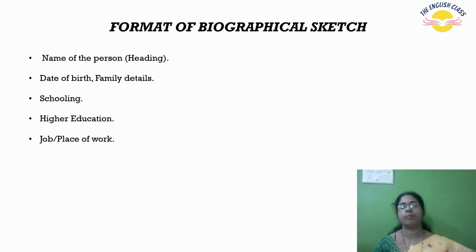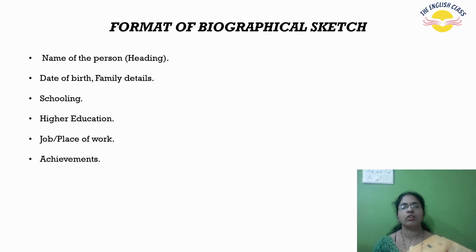Next, job, place of work. What job they are doing? Where is the place they are working? You need to mention them, if these details are given in the hints. Generally, they will give. Without these basic hints, we cannot write, so automatically they will give. We need to follow this format. It will be easy when we follow it.